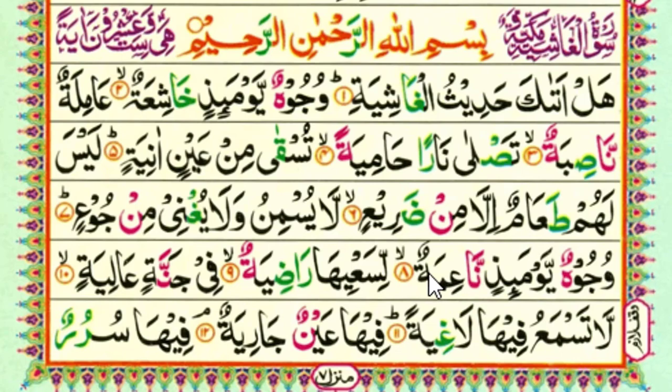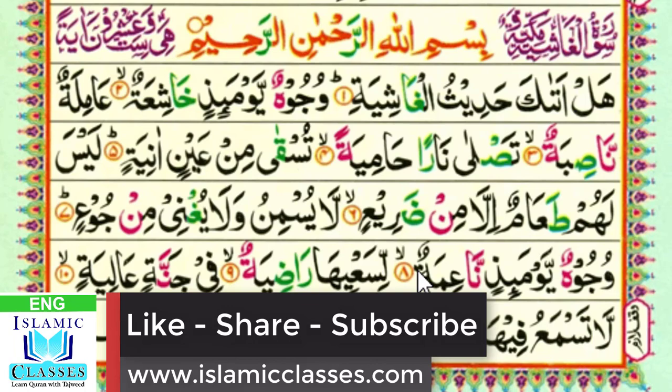So this ta becomes ha, and also we skip double dhamma. Na'imah. And if you want to continue, then we say na'imatun. So this ta we connect with the next word then. But we stop right now. We say wujuhun yawma'idhin na'imah.